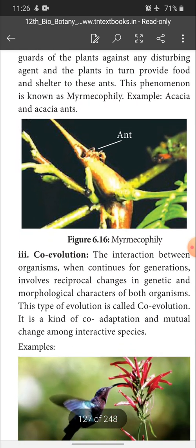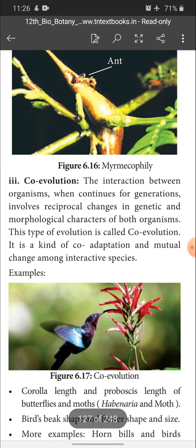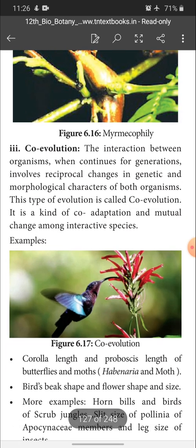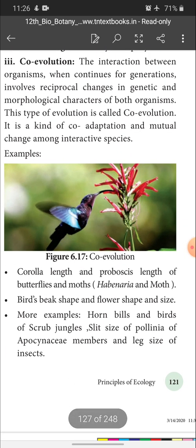And the next one is co-evolution. When the interaction between organisms continues for generations, it involves reciprocal changes in the genetic and morphological characters of both organisms. This type of evolution is called co-evolution. It is a kind of co-adaptation and mutual change among interacting species. Example, corolla length and proboscis length of butterflies and moths.